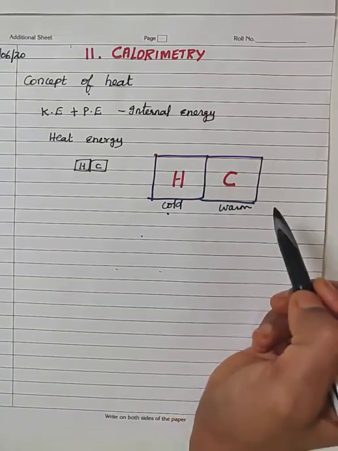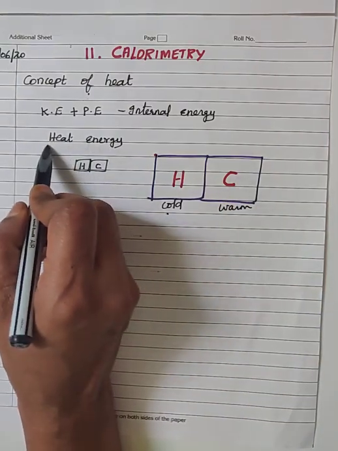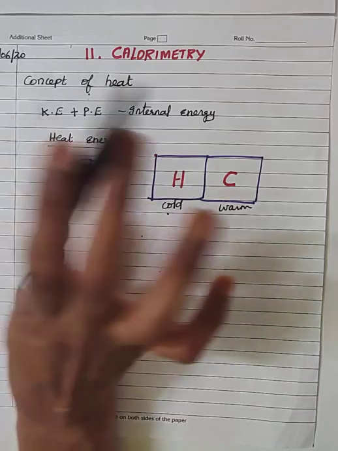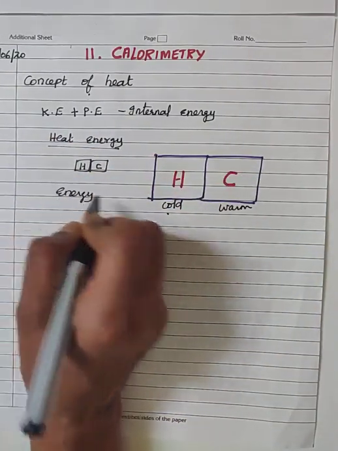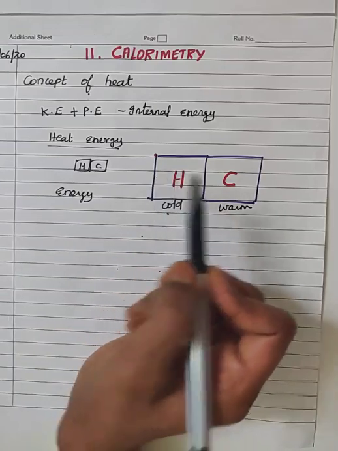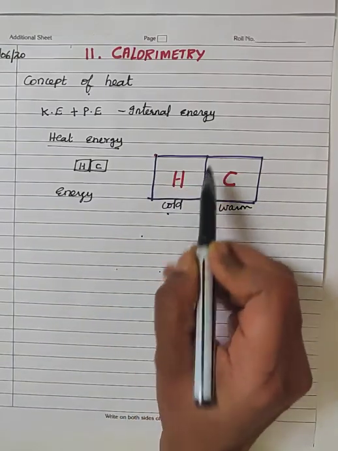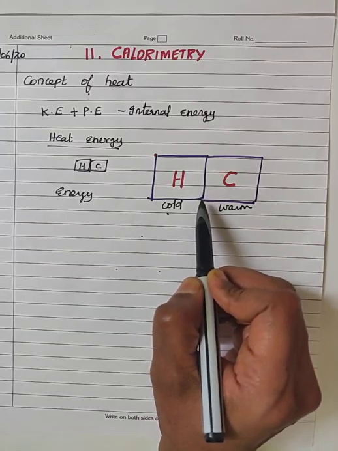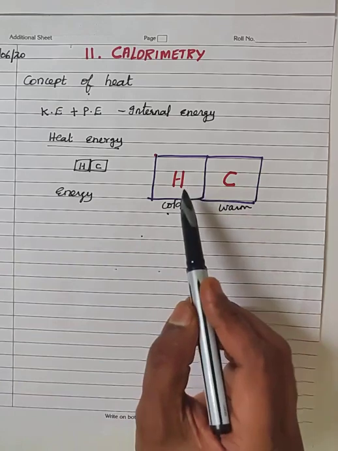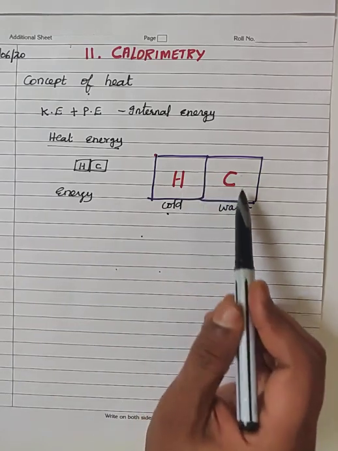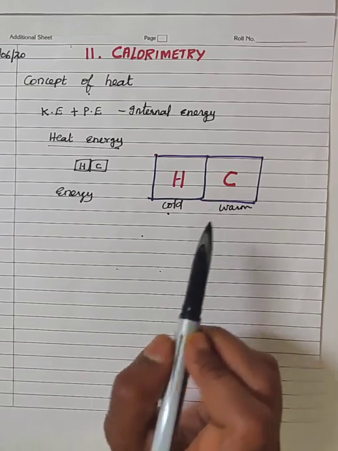This flow of energy, we call it heat energy. So I can say that heat is a form of energy, and this energy flows from the hot body to the cold body when the two bodies are kept in contact. Heat is a form of energy which flows from the hot body to the cold body when the two bodies are kept in contact.